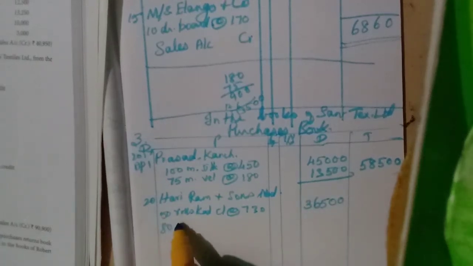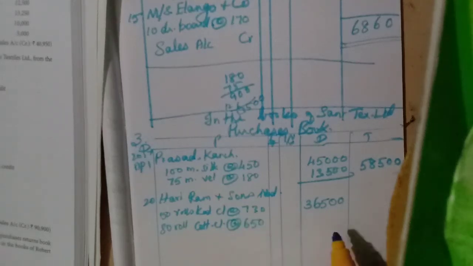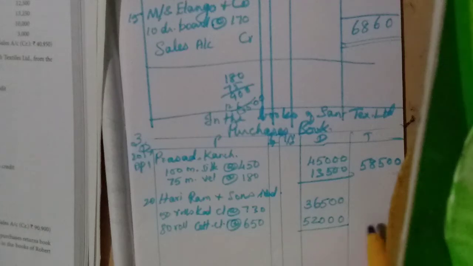Then 80 rolls cotton cloth at the rate of 650. 2 0. 8 5s are 40. Balance 4. 8 6s are 48. 48 plus 4, 52. Okay, 0 0 5 8 8.